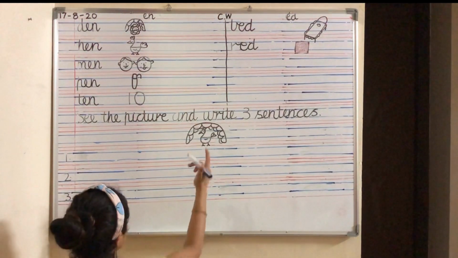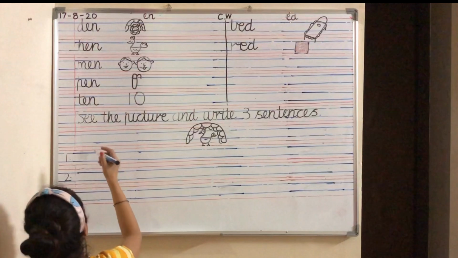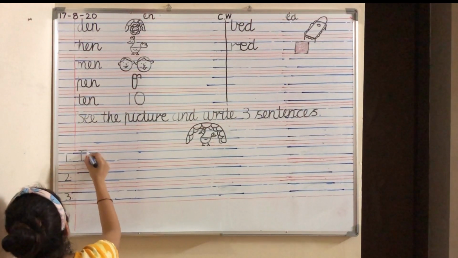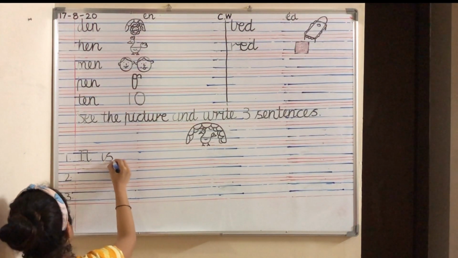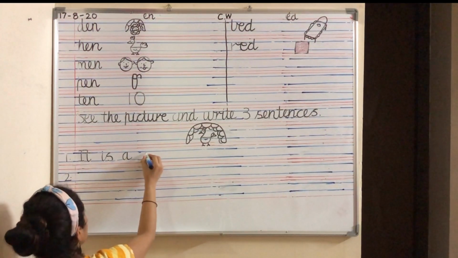Come on, let's write the first sentence. The first sentence is, it is a den. You see a den. What do you see? Den. Come on, write. I-T. It. Is. I-S. Is. It is a den.